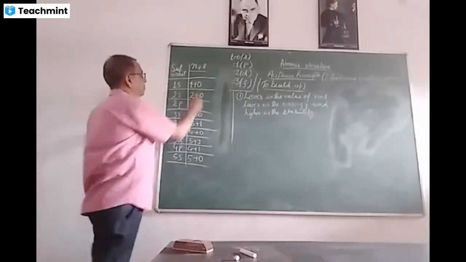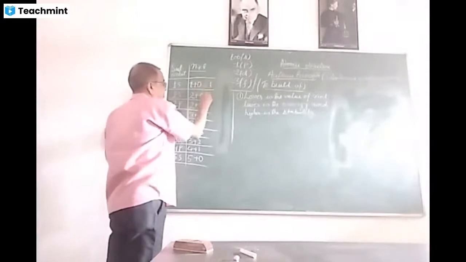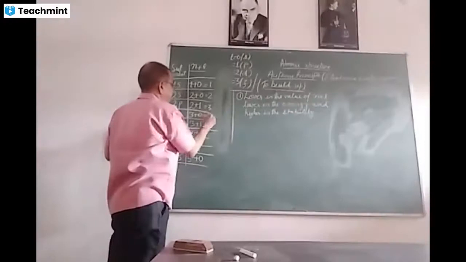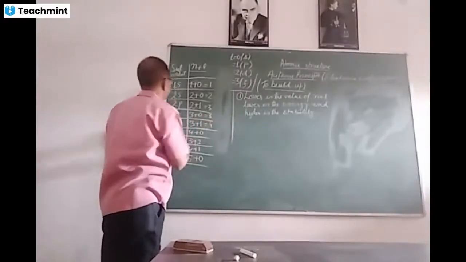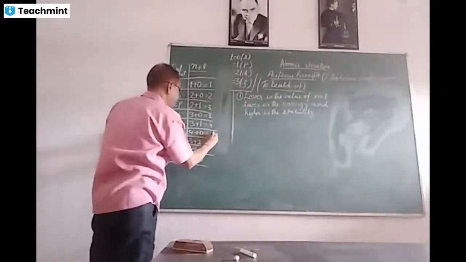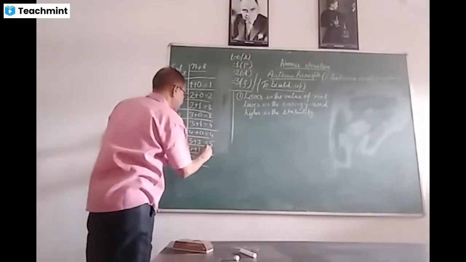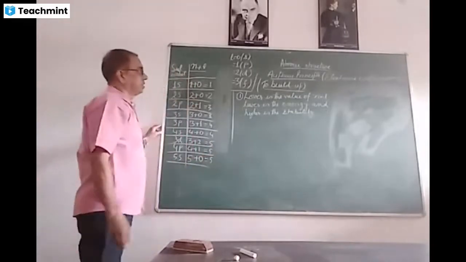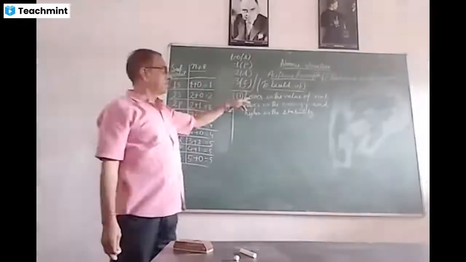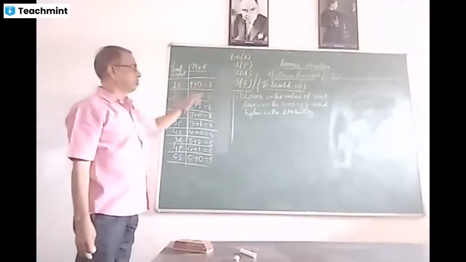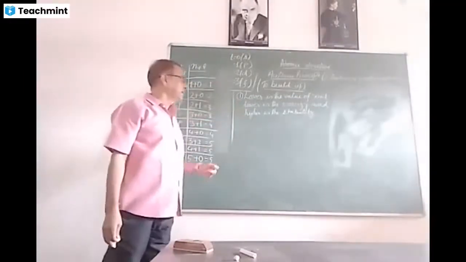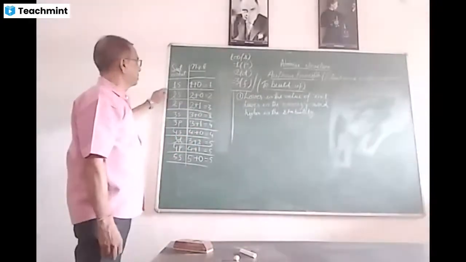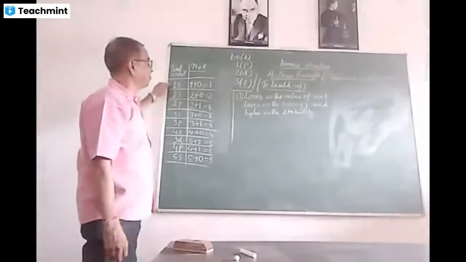Overall, the values are 1, 2, 3, 3, 4, 4, 5, 5, and 5. Now, lower is the value of n plus l, lower is the energy, and higher is the stability. Hence, as the lowest value of n plus l is for 1s, this 1s will have minimum energy.